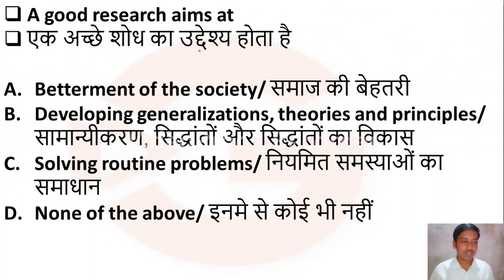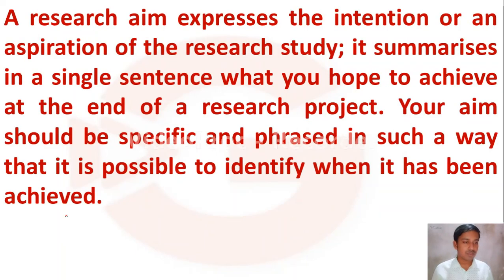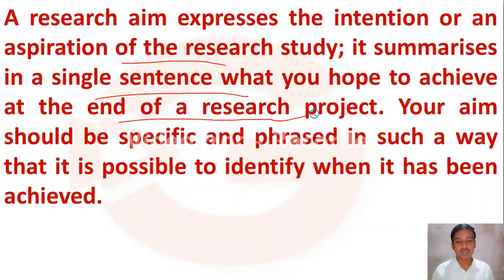The next question is, a good research aims at option A, betterment of the society, option B, developing generalizations, theories and principles, option C, solving routine problems, option D, none of the above. Yes, a good research aim expresses the intention or an aspiration of the research study, and it summarizes in a single sentence what you hope to achieve at the end of the research project.